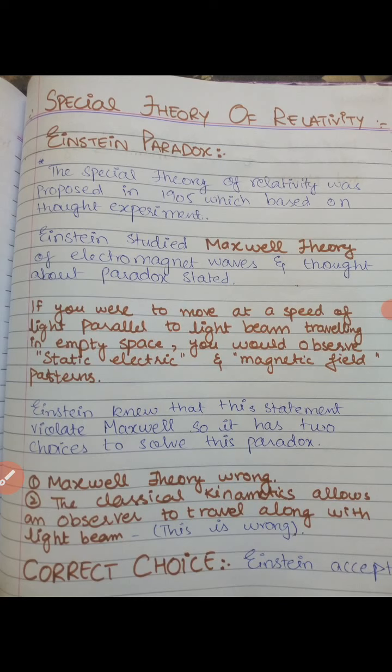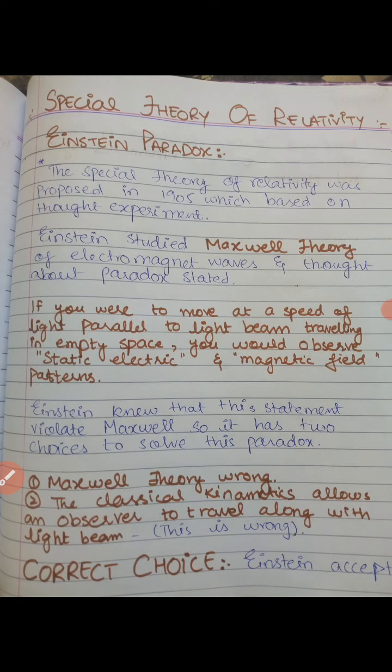As I explained, it is basically a thought experiment: we can only think that things can move with the speed of light, but in reality it is very difficult, or nearly impossible, to take a thing which can move with the speed of light.